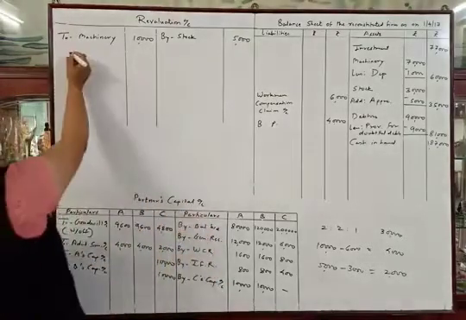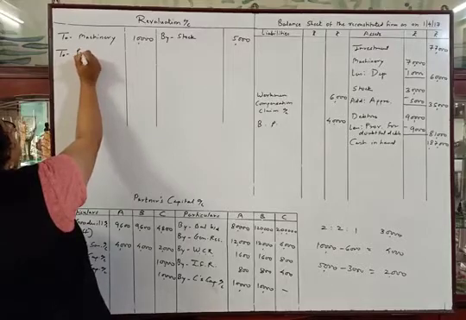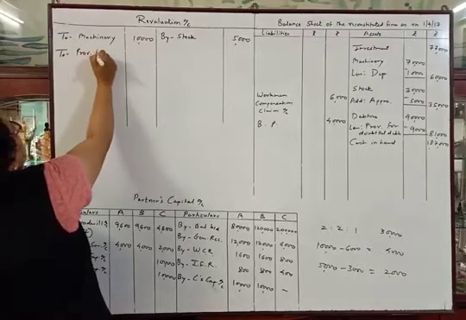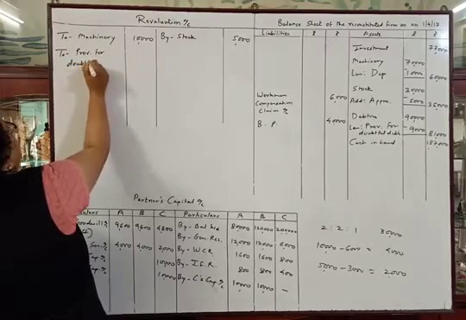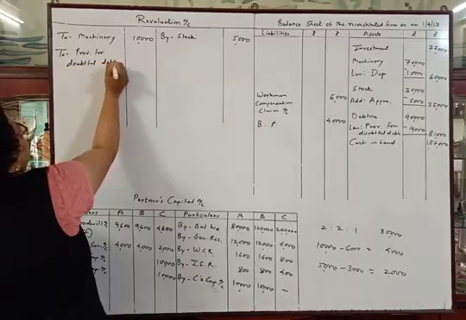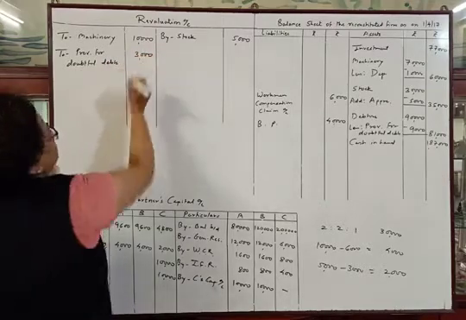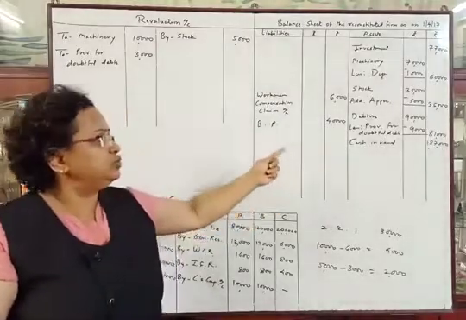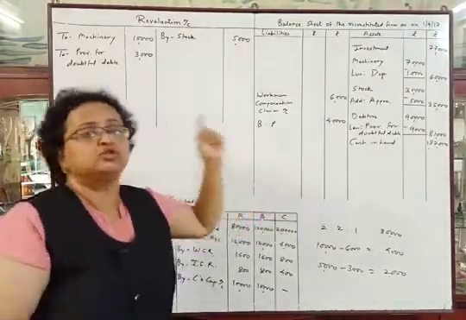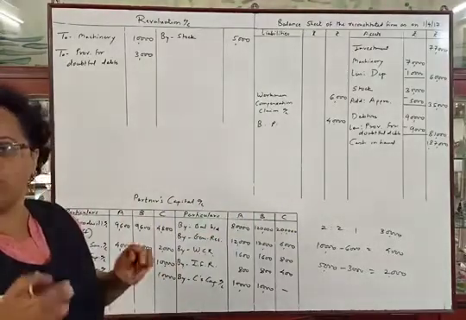So we will enter on the debit side of the revaluation account provision for doubtful debts, rupees 3,000. The old provision was rupees 6,000, the new provision is rupees 9,000, so there is an increase in the provision of rupees 3,000, which is a loss to the firm.